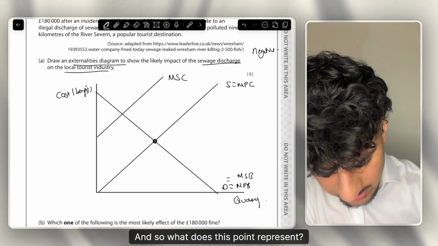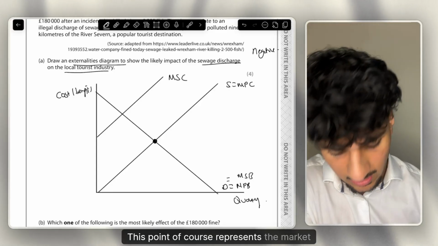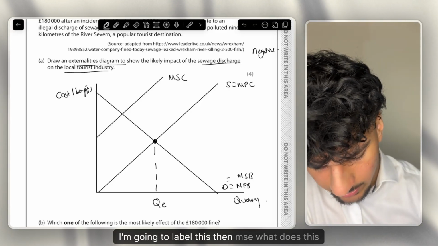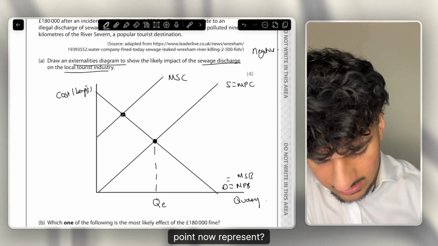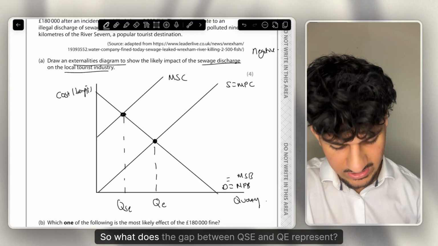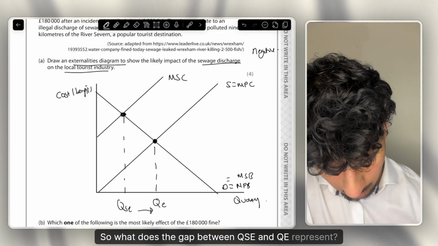So, what does this point represent? This point, of course, represents the market equilibrium. So this is QE, I'm going to label this. Then MSE, what does this point now represent? This point represents the socially efficient equilibrium. So what does the gap between QSE and QE represent?